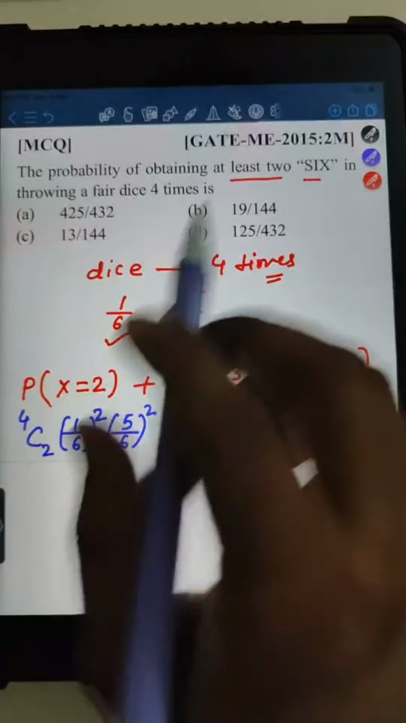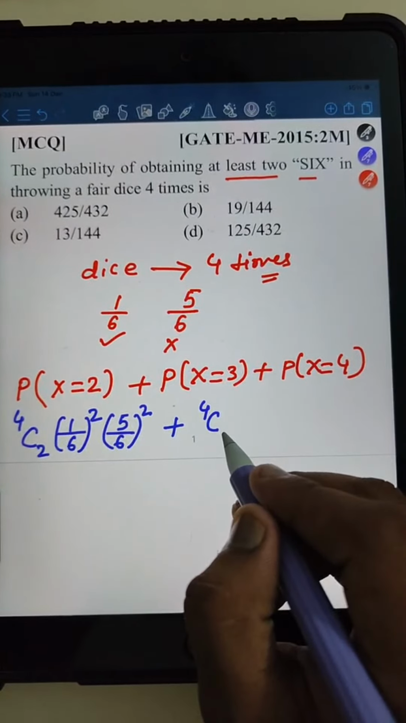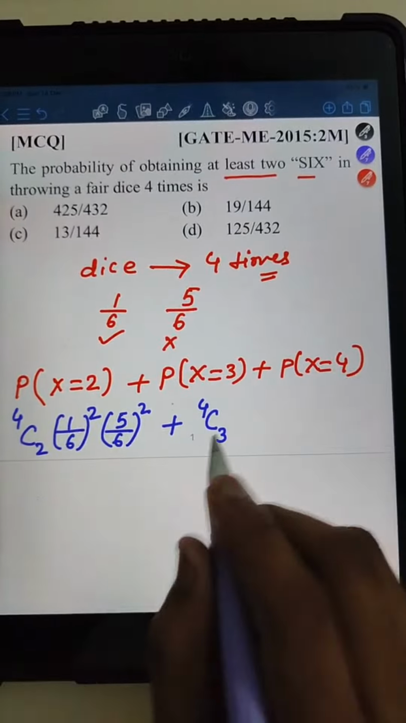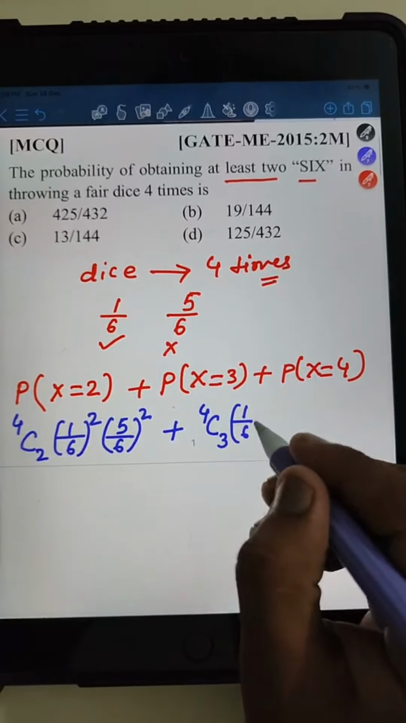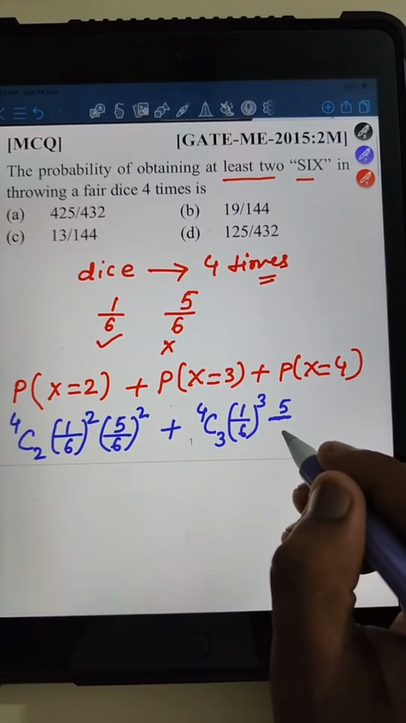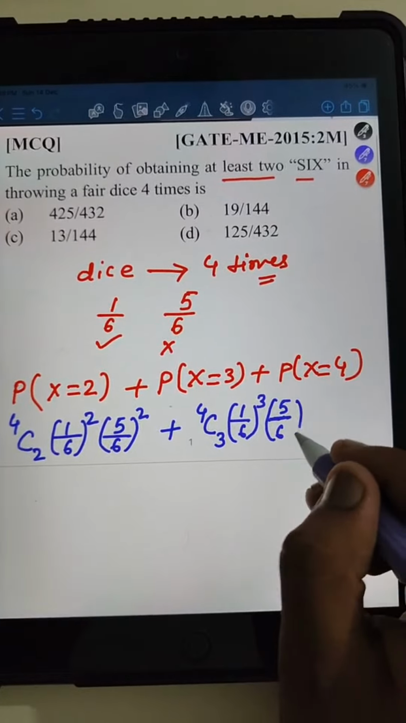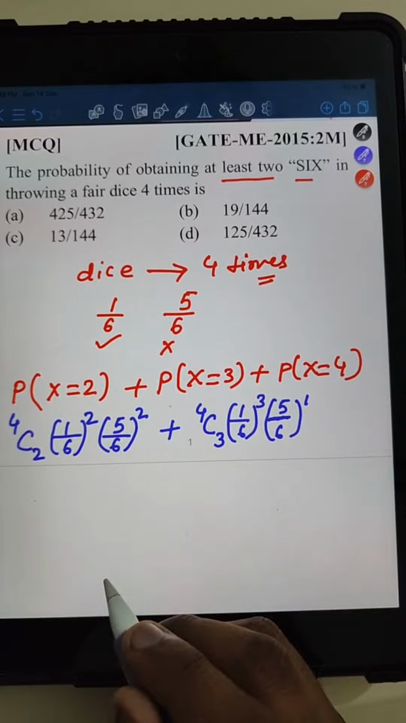Okay, so I was telling, in the same way you can apply binomial to the second case, 4c3, and then probability of getting 6 will be 1/6. कितनी बारी चाहिए? 3 times. And then अगर 4 में से 3 बारी 6 आया है, तो बाकी की एक बारी क्या आया होगा? 6 नहीं आया होगा, राइट?